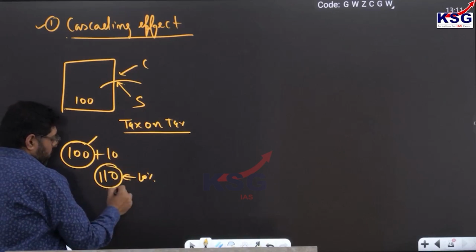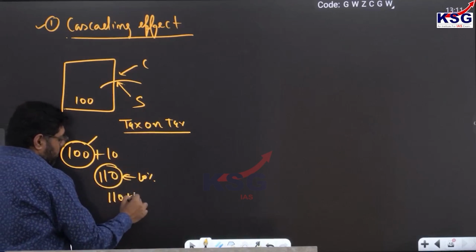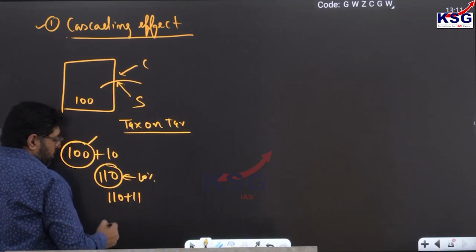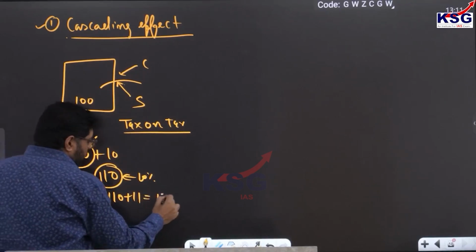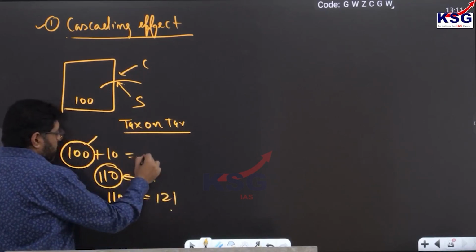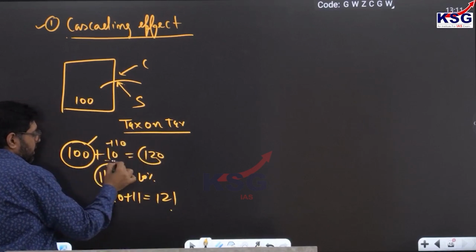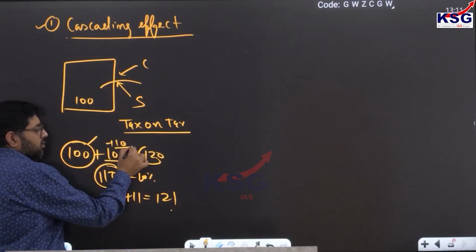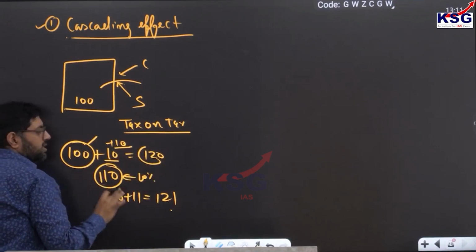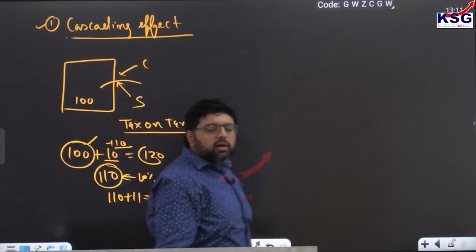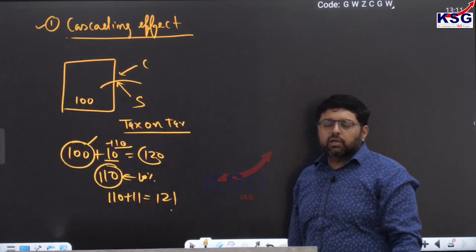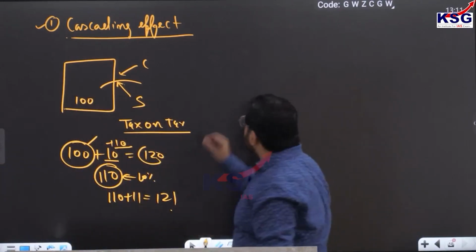So 110 plus 11, the new price of the product will be 121. In the correct case it will be 120, that is plus 10 for excise duty and plus 10 for VAT. So GST has helped to overcome this cascading effect.